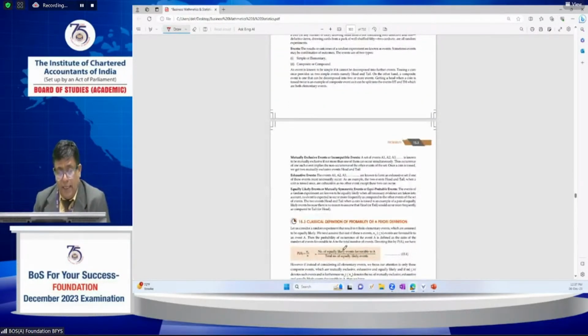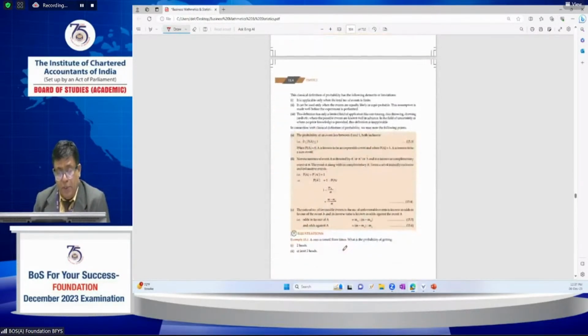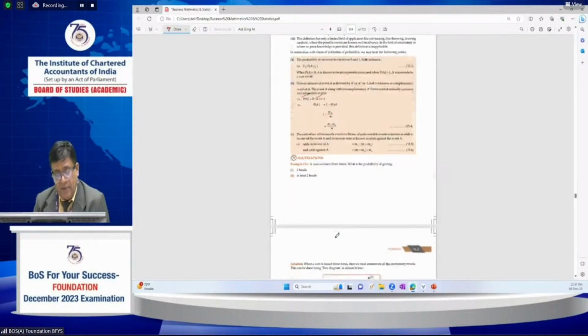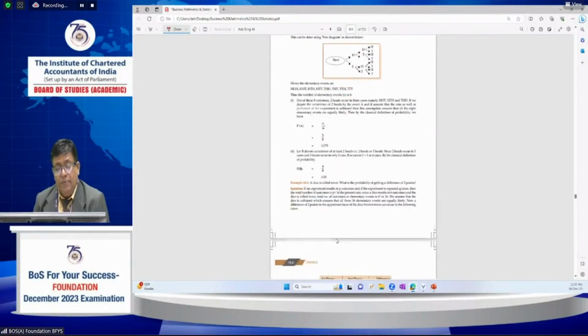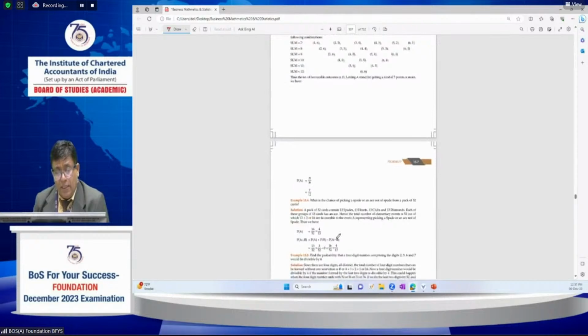What is the classical definition? I'll go through the definition and the properties of probability. This is the complementary property: P(A bar) plus P(A), what is the sum? It equals 1. What are the odds in favor of an event and the odds against an event, and such kinds of questions.